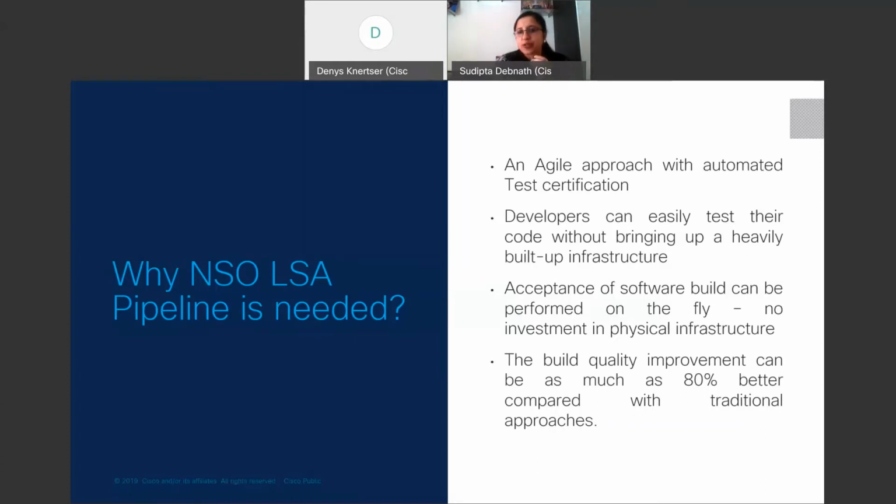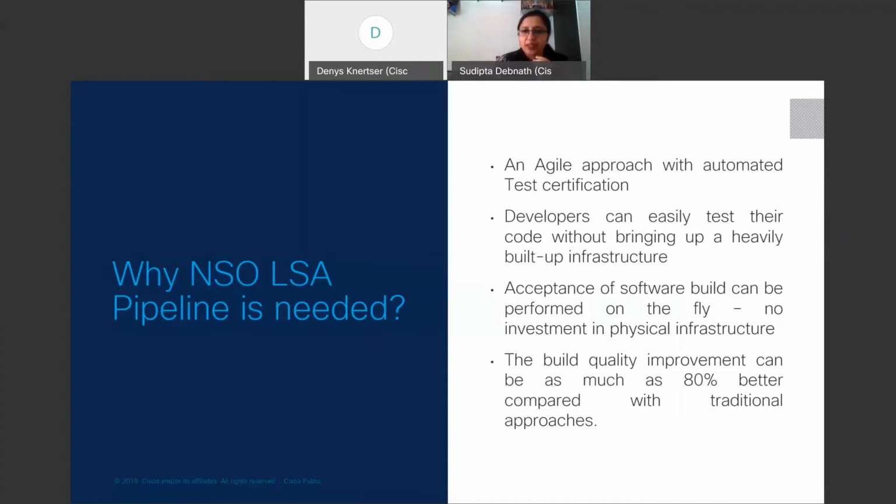So acceptance of the software build can be performed on the fly with this built-up infrastructure. No investment in physical infrastructure means you can spawn up this infrastructure at any point of time. You deploy the code, you deploy the service, you complete the testing, and then destroy it. So you are not going to keep it forever.